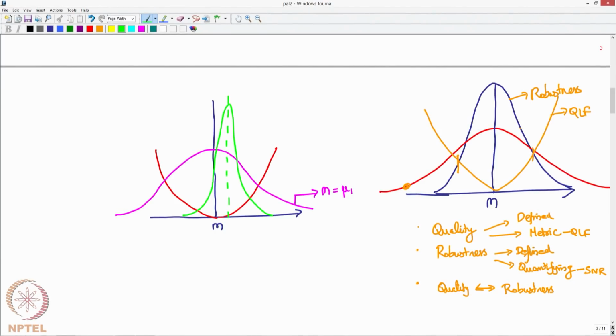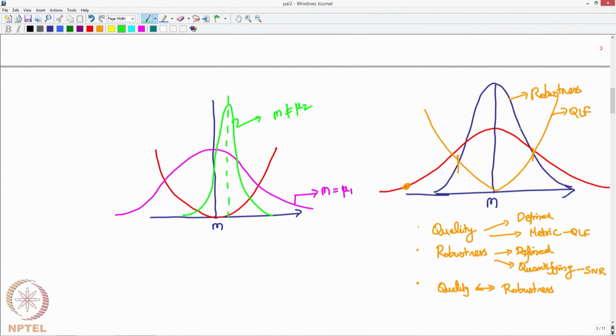So, in this case specifically the mean does not overlap on your target. It might still satisfy your quality conditions. The green is a robust design over your pink design, there is no doubt about it.